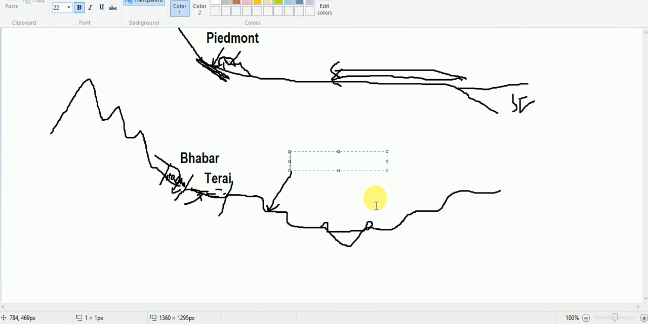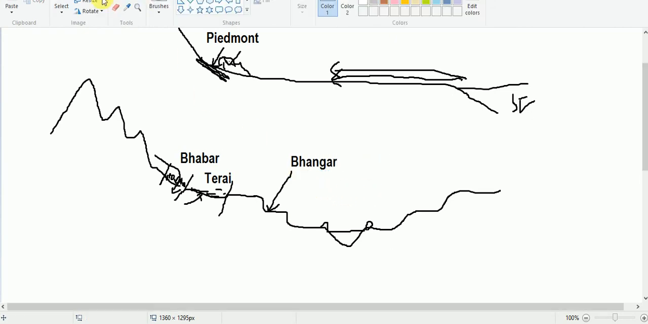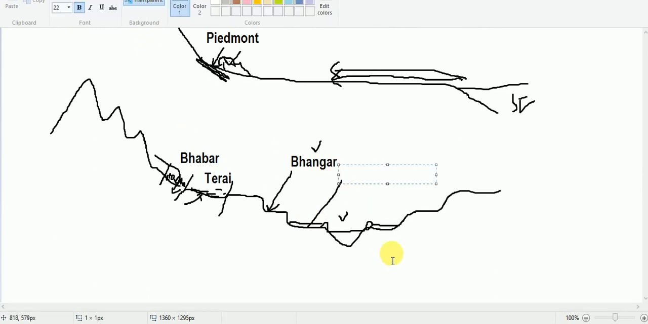And here in these upper terraces you will find Bhangar, also known as older alluvium, since it is far away from the river. So it is not so fertile. However, here in the low-lying areas just nearby the river Ganga, we have a low-lying area, and this low-lying area is known as floodplain. So in these floodplains of the Ganga river, you will find a type of soil known as Khadar.